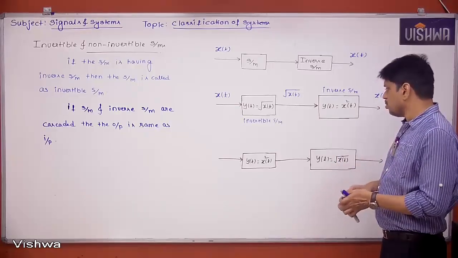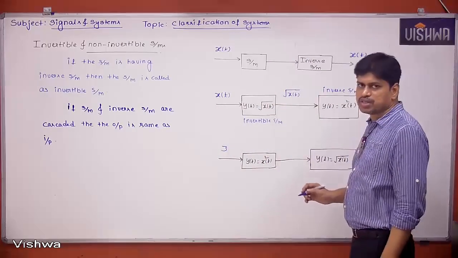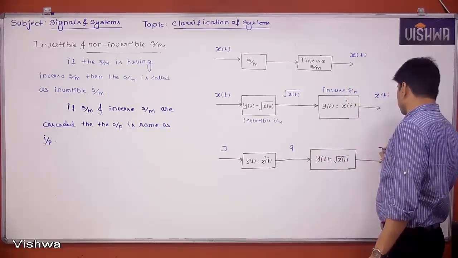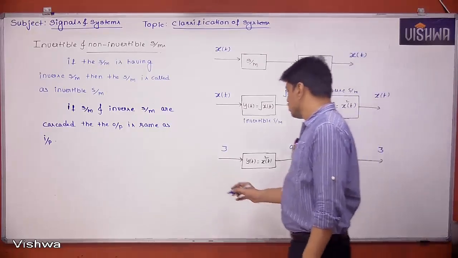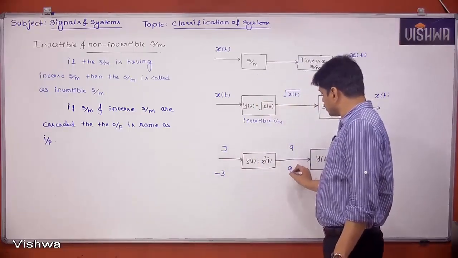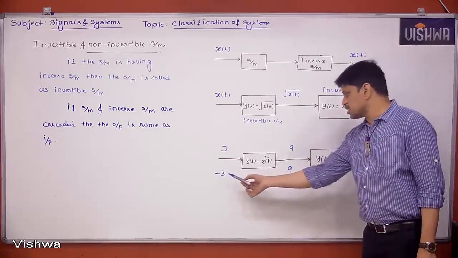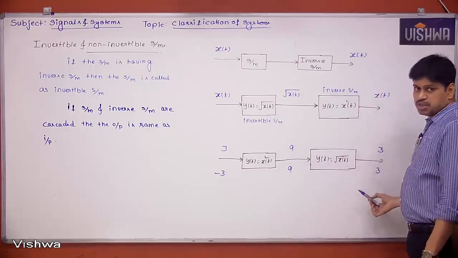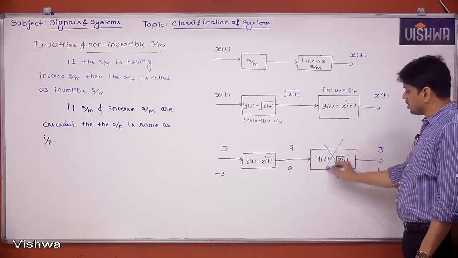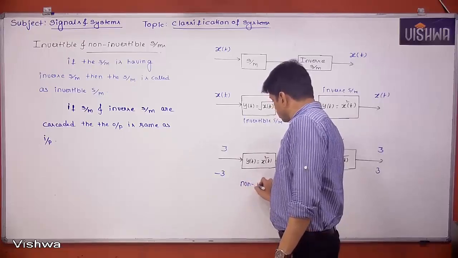Now, suppose the input is 3, what is the output? The square of the input, which is 9. What is the root of 9? It is 3. Next, if I give the input as minus 3, what is the output? Again 9. What is the output of the second block? That is also 3. So for minus 3, we are getting the output 3. I told you, for the input we have to get the same output. So I can say this is not the inverse system, and the original system is non-invertible.